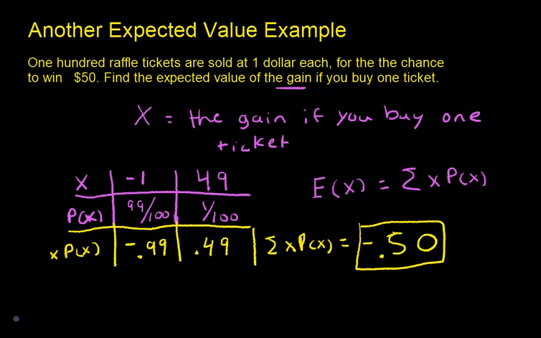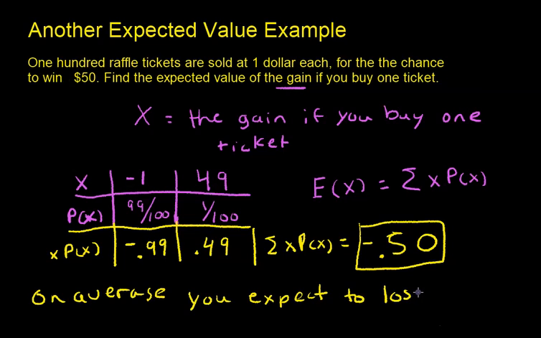So this is the expected value, -0.5. You could conclude that on average, you expect to lose 50 cents. So what does it mean on average, actually? This is one time that you played this game.